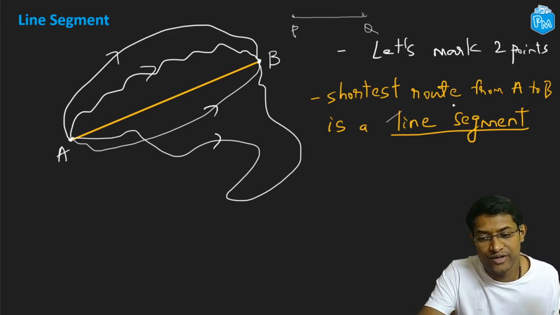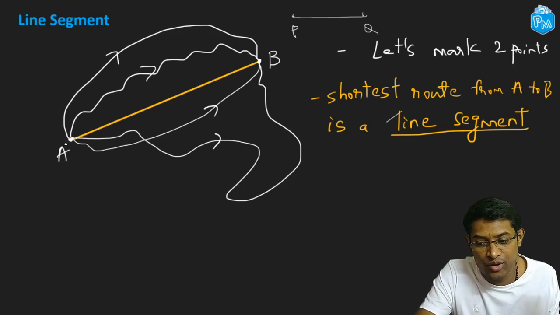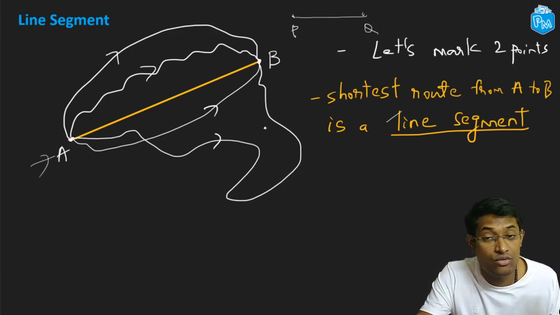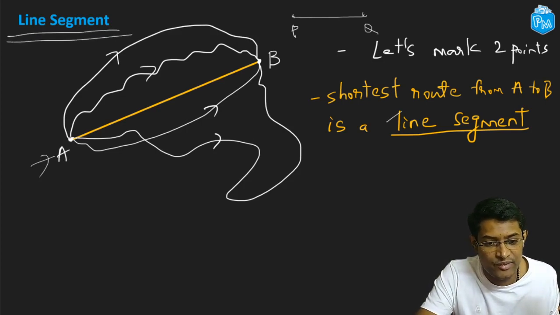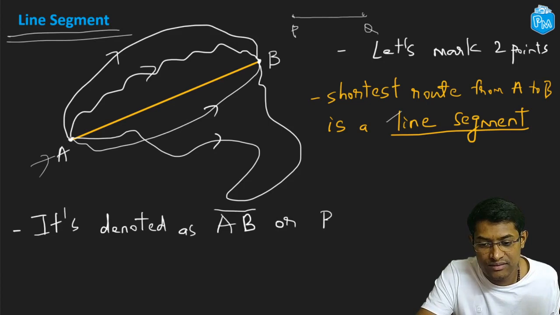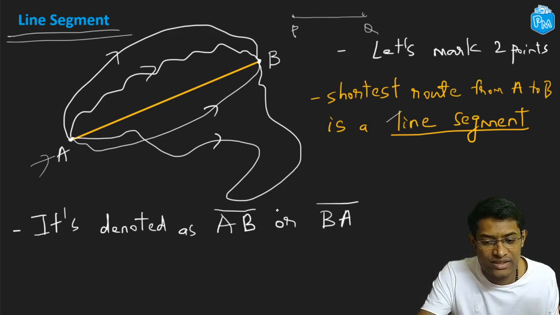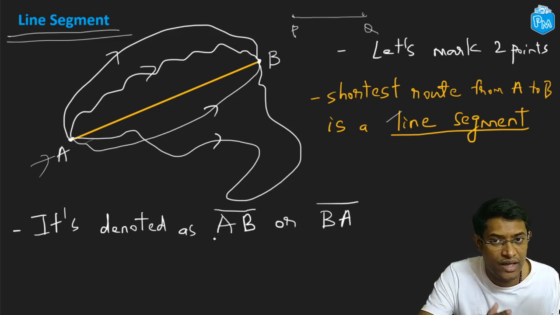All right. Now we have seen that I can name a point using capital letters, right? Now how do you denote a line segment? To denote a line segment, we write either AB with a bar on top of it or BA. Both are the same, right? This line segment over here, the yellow one, I can denote as AB with a bar on top of it or BA with a bar on top of it.